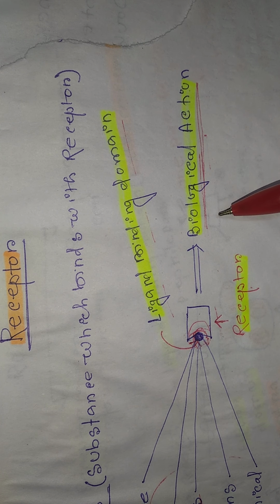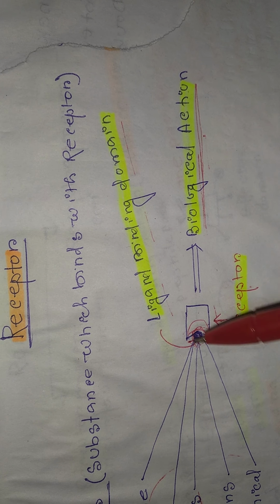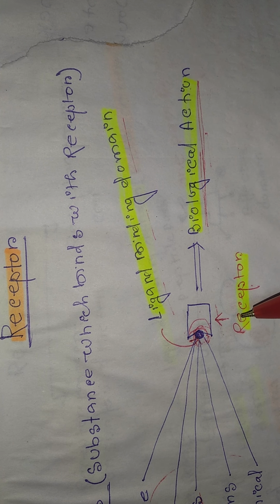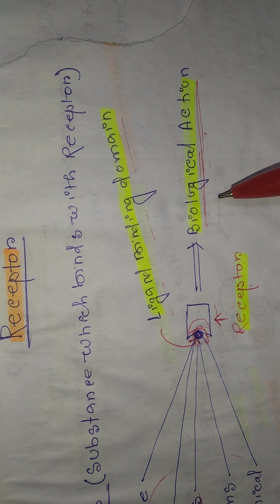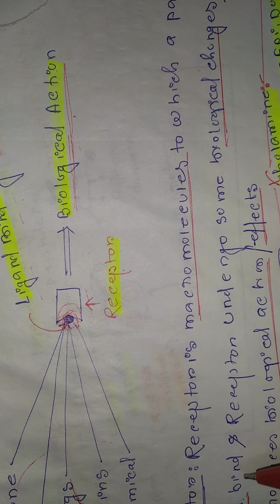Then we should not consider that a receptor, or otherwise you can say that is not a ligand, because when a receptor and ligand bind, they should produce a biological action or biological effect. That is the basis for the definition of the receptor.